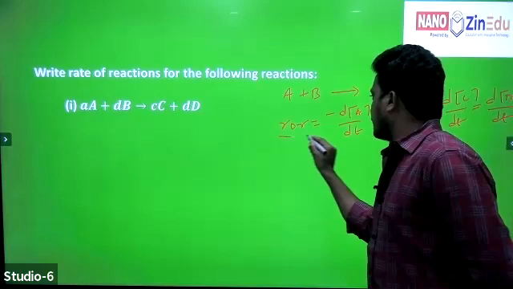Next one, write the rate of reaction for N2 plus 3H2 gives 2NH3. How can you write the rate of reaction?